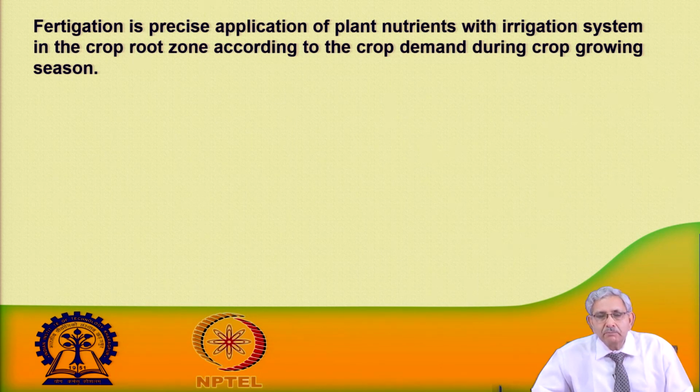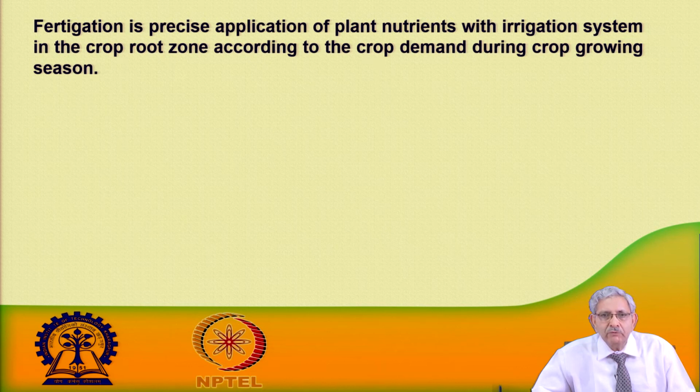If we look precisely at the definition, fertigation is the precise application of plant nutrients with the irrigation system in the crop root zone, according to the crop requirement during the growing season of the crop.